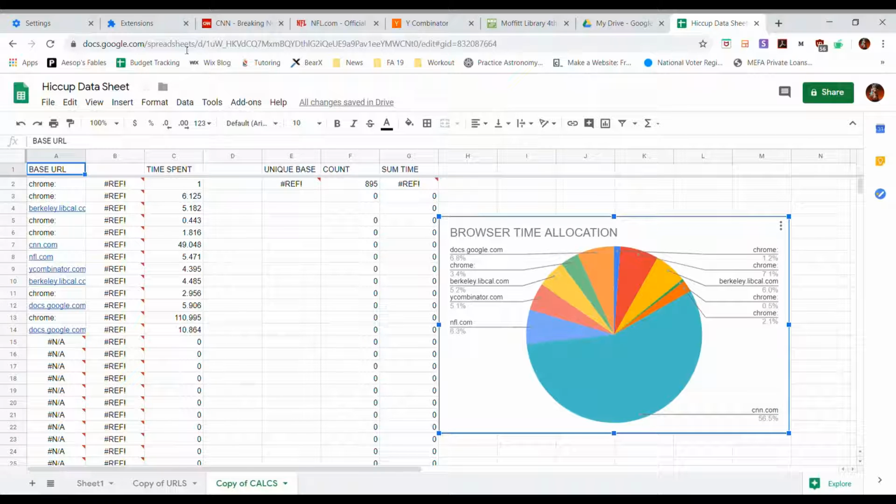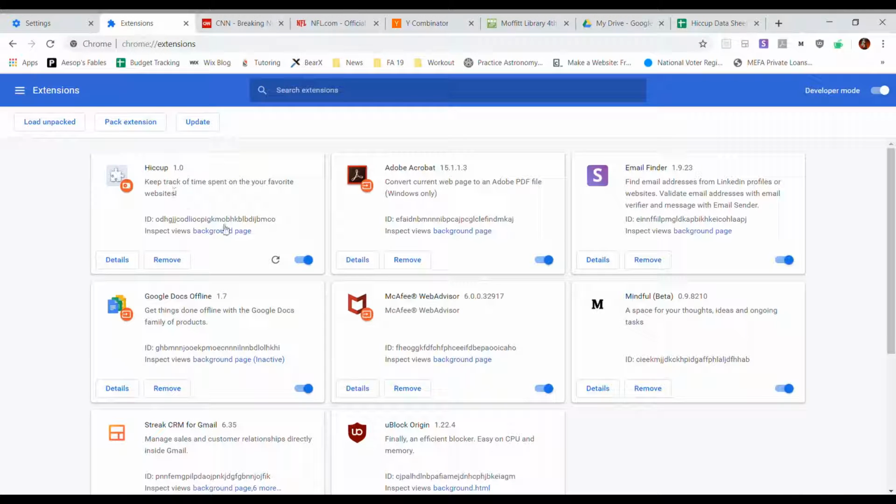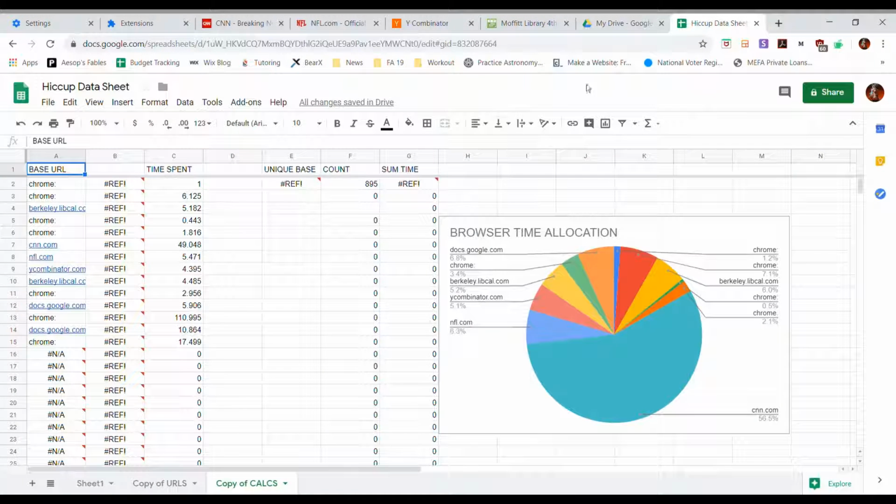So yeah, as you can see, it's a great Chrome extension. It's great for managing and tracking your time. As college students, it's definitely something that's invaluable.